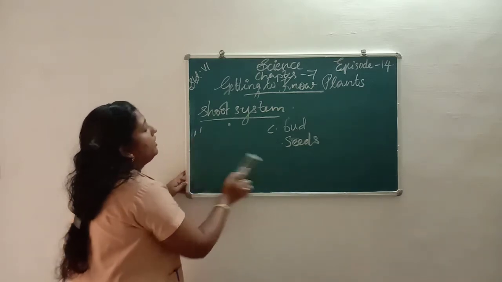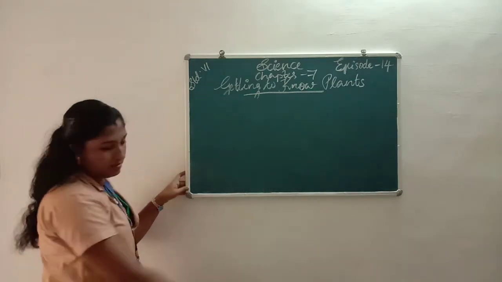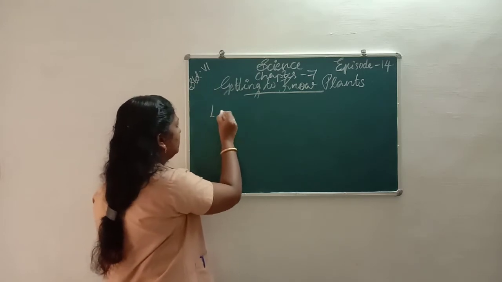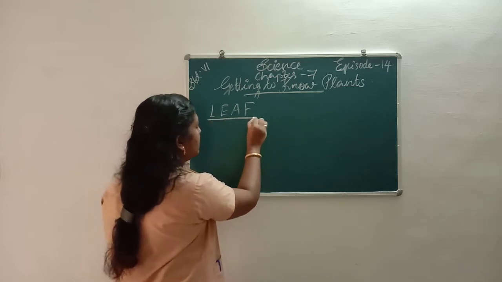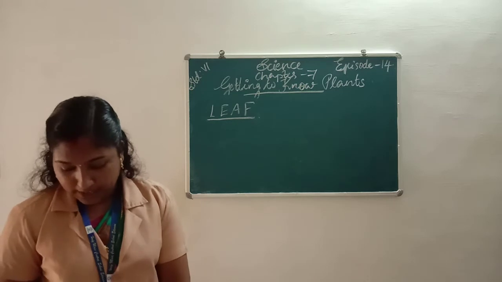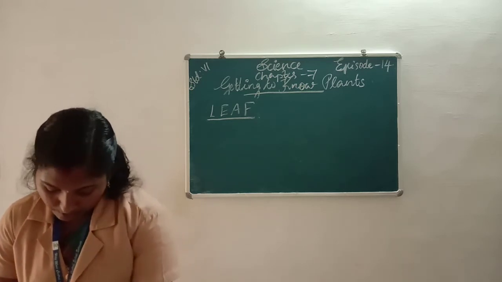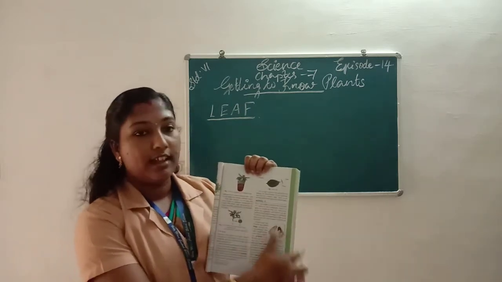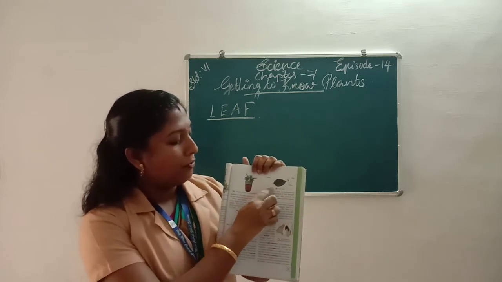Next we learn about leaf. In your textbook page number 55 we can see a picture of a leaf. A leaf consists of a flat surface.